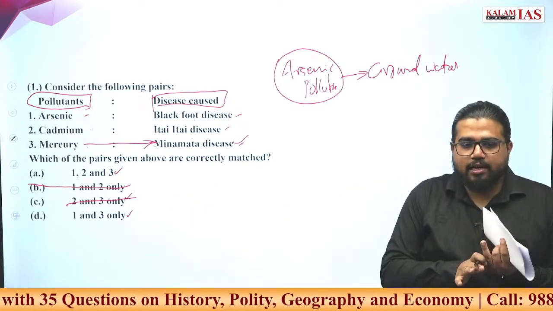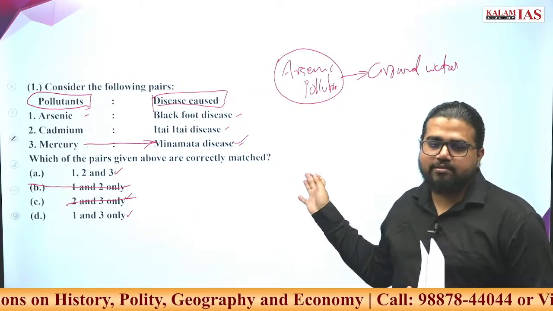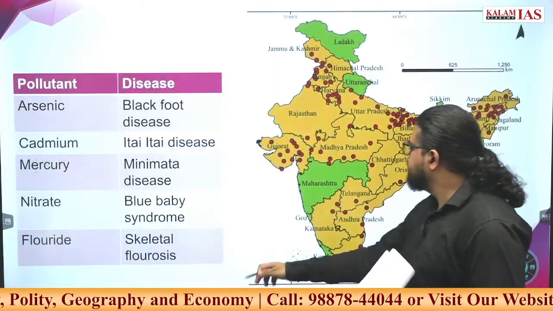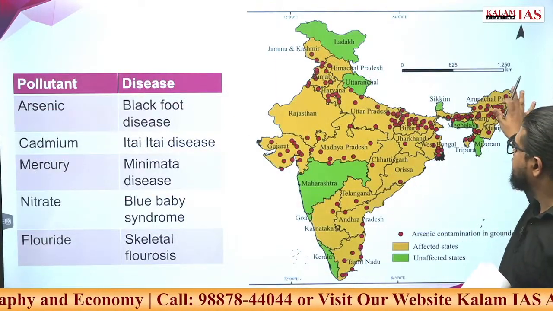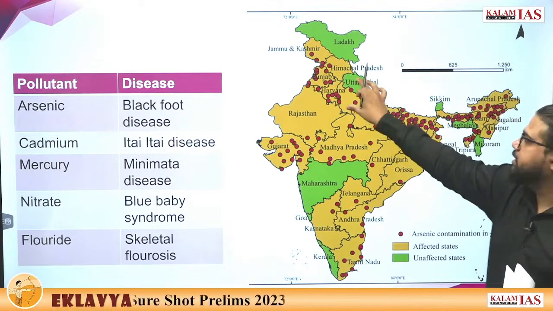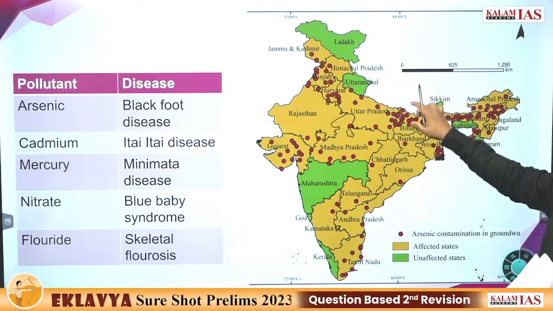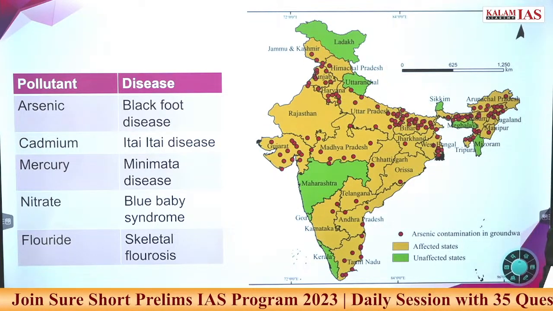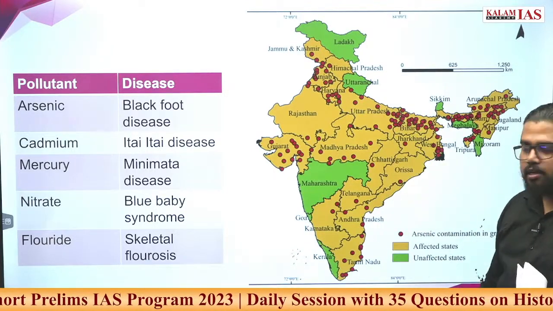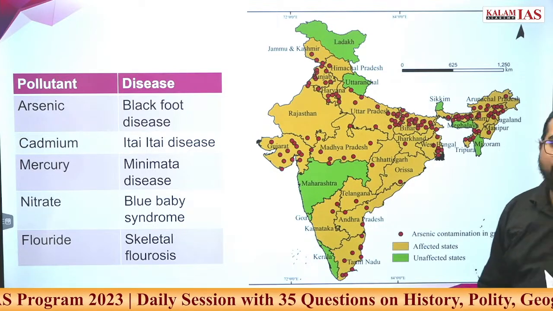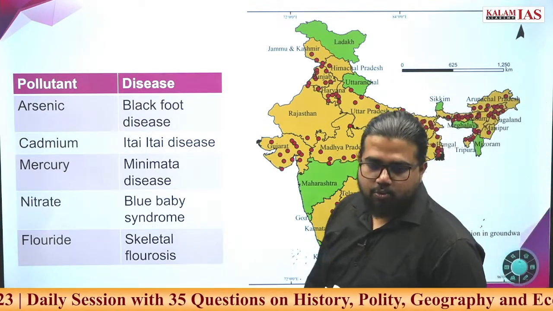But that is not the only area affected. You will see a graph in a map on the next page. The most affected region is from the Punjab, Haryana belt to the eastern parts, the Bihar, Jharkhand belt. But it is not the only place affected by arsenic pollution. Most parts of the country have some high levels of arsenic in the groundwater.